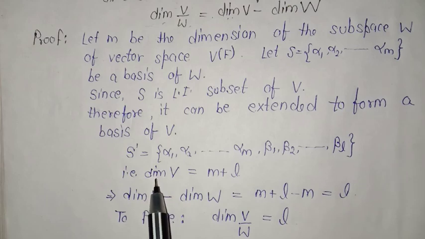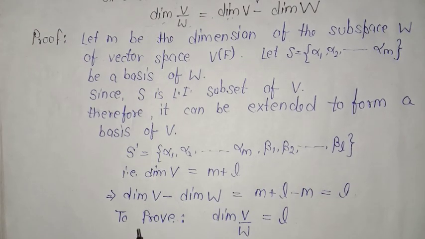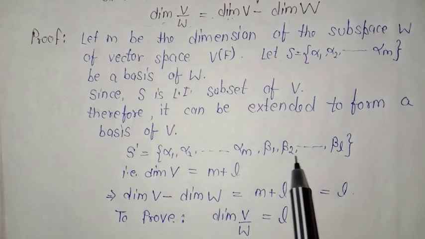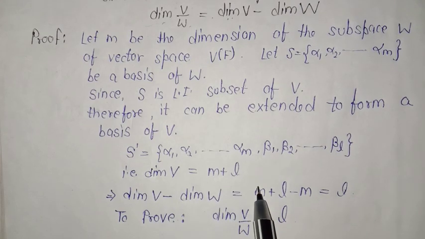Now the dimension of the vector space V will be the number of elements inside the basis of V. So how many elements are there? These are M elements and these are L elements. So the dimension of V will be M plus L.